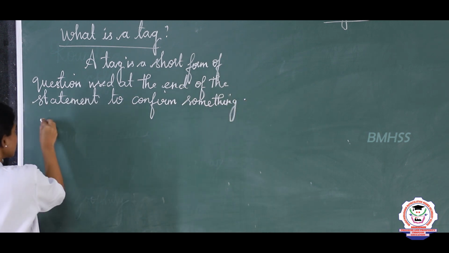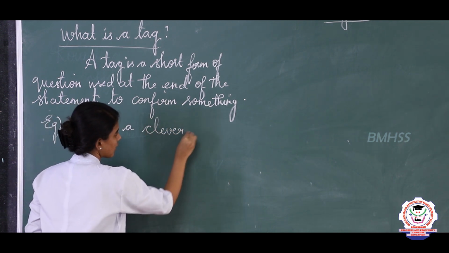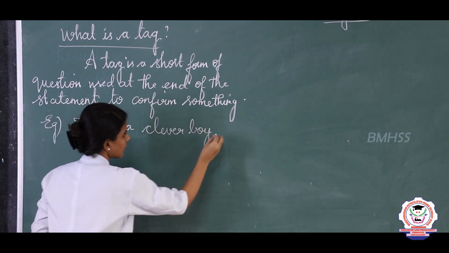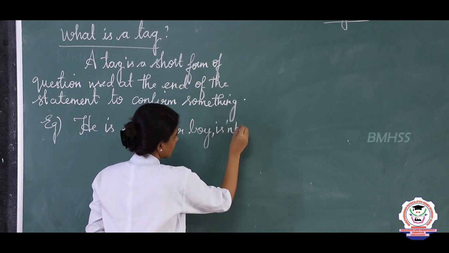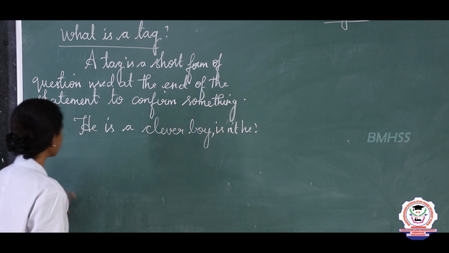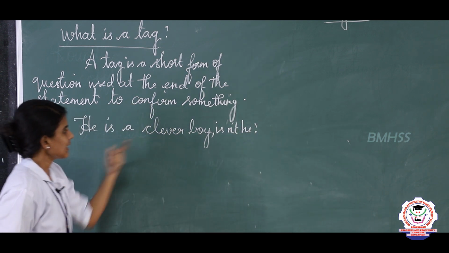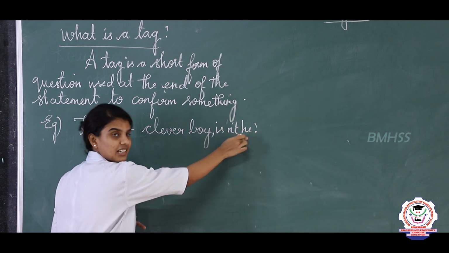For example, he is a clever boy. So here, he is a clever boy, comma, isn't he? Question mark.